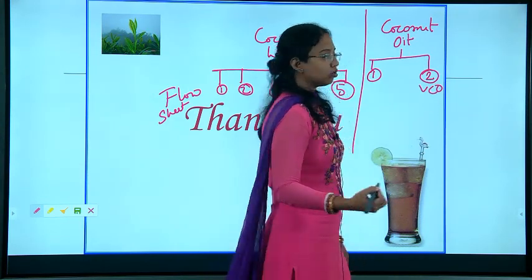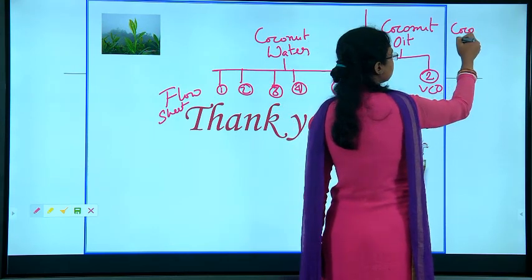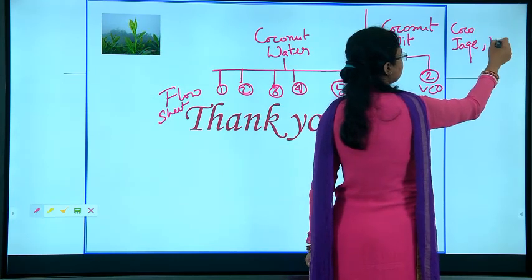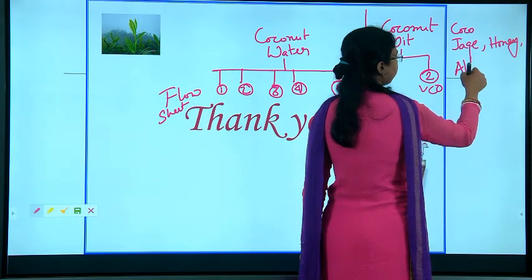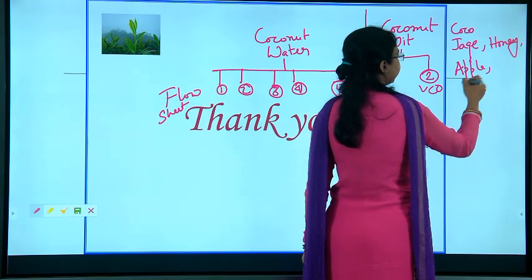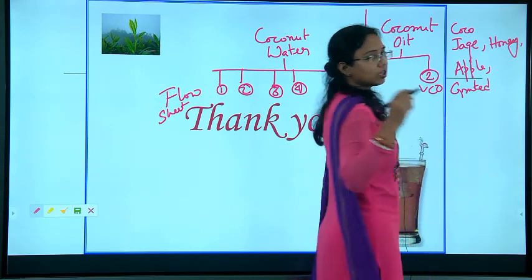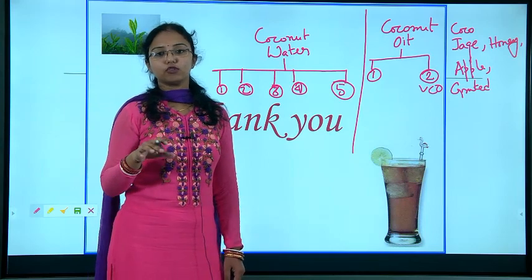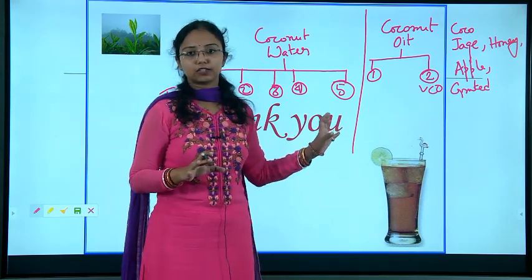Next, there are several other products like coconut jaggery, honey, then coconut apple, grated coconut. For all the products, whatever is present, you need to make the flow sheet. These are all the products we saw in today's lecture.